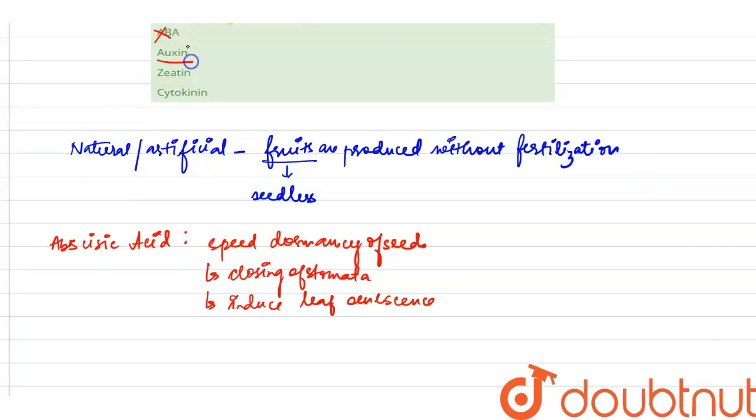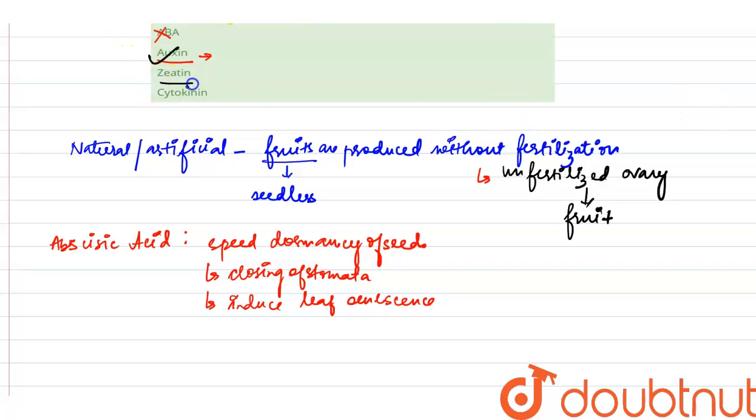Now we come to auxin. Auxin induces parthenocarpy. What it does basically is change the unfertilized ovary into fruit. Auxin also helps in cell division, expansion, and growth. So our correct option is auxin.